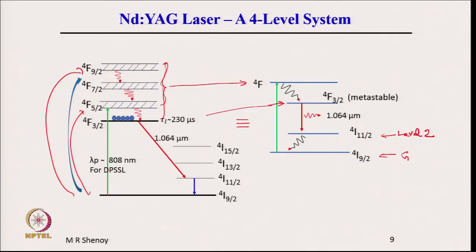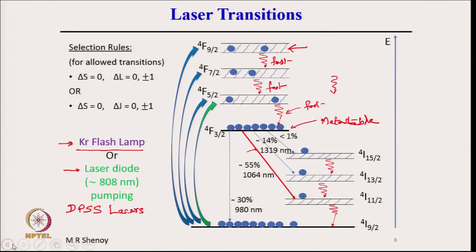But if I was looking at the other Nd:YAG line, that is 1319 nanometer, then I would have had the 4th level here, which comprises of the top 3. The third level is 4F3/2, and the second level would be 4I13/2, because 4F3/2 to 4I13/2, this transition is 1319 nanometer, another line of Nd:YAG.